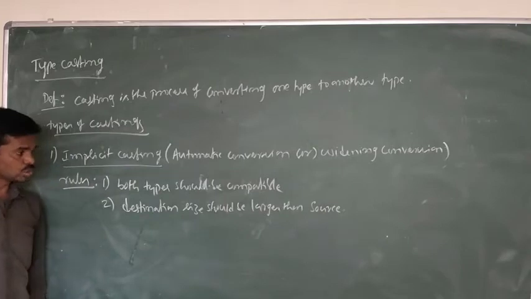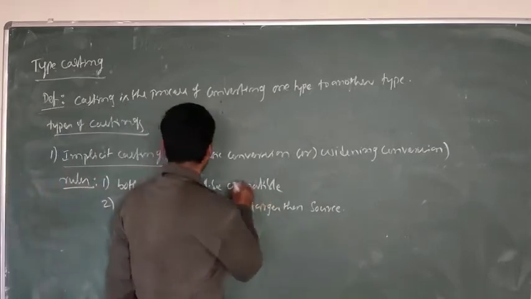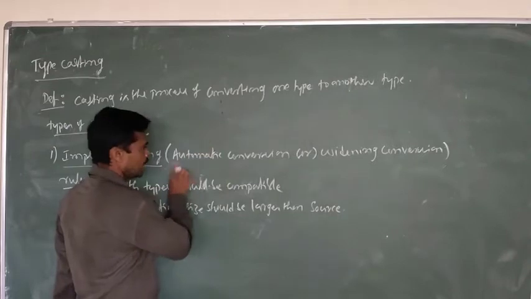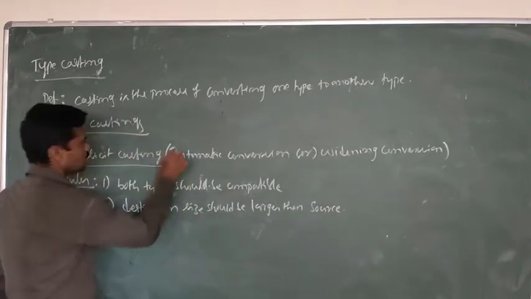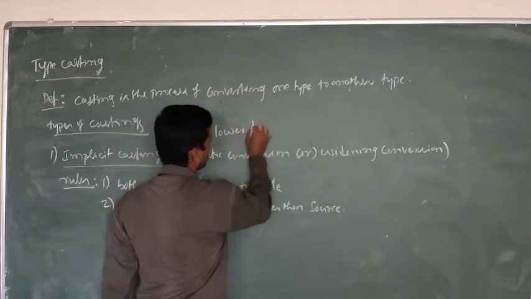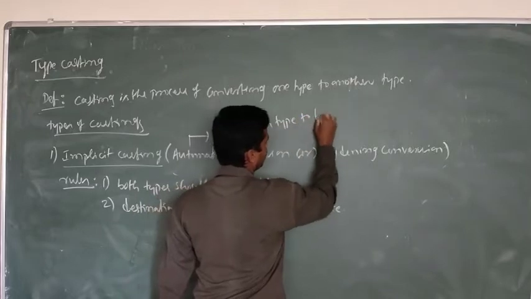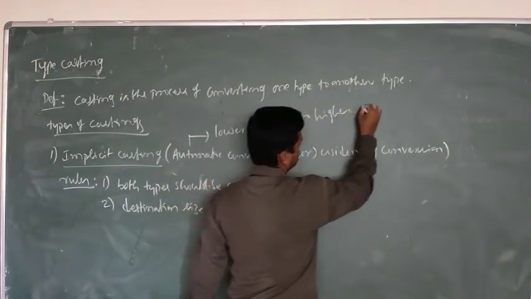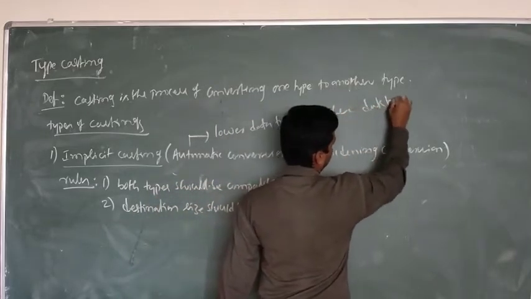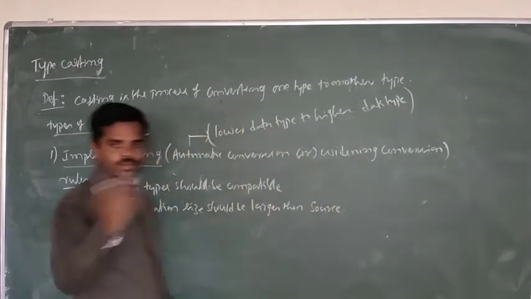These are the two things we need to follow to convert one data type to another data type using implicit casting. And I already told you this is supported only for lower data type to higher data type. It supports lower to higher, not higher to lower.